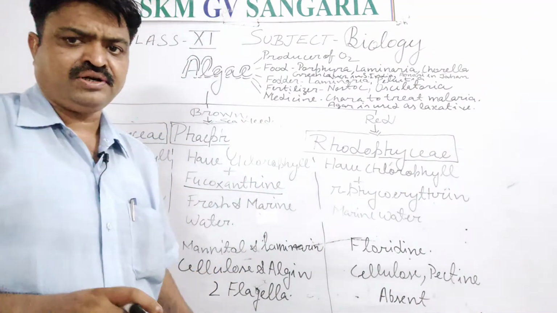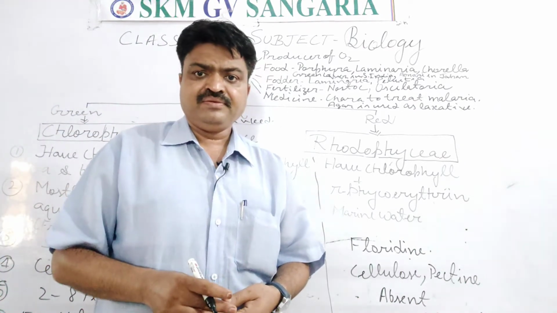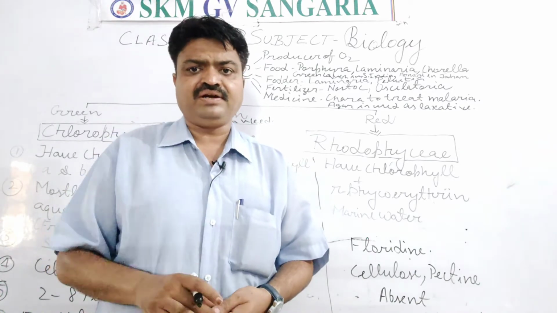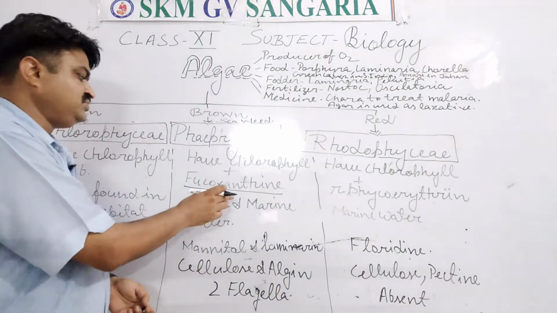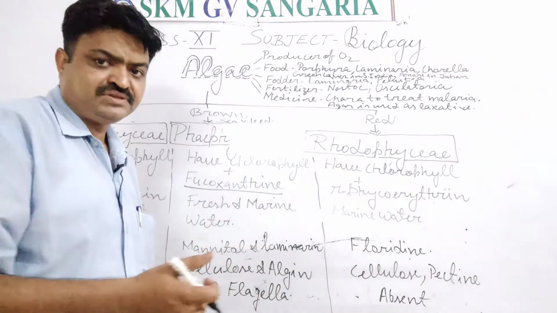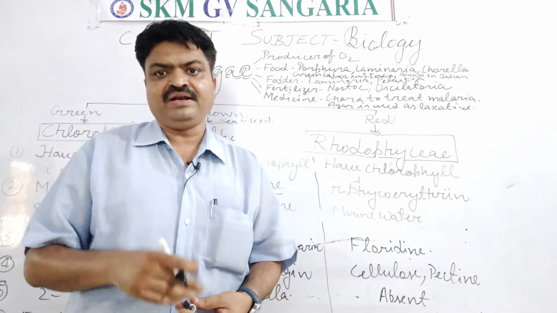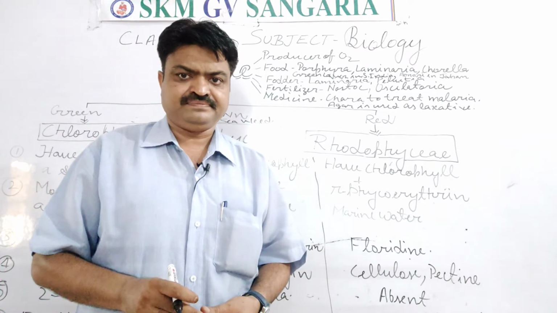It is an important question: due to the presence of which pigment do algae have the brown color? You will write: due to the presence of fucoxanthin.